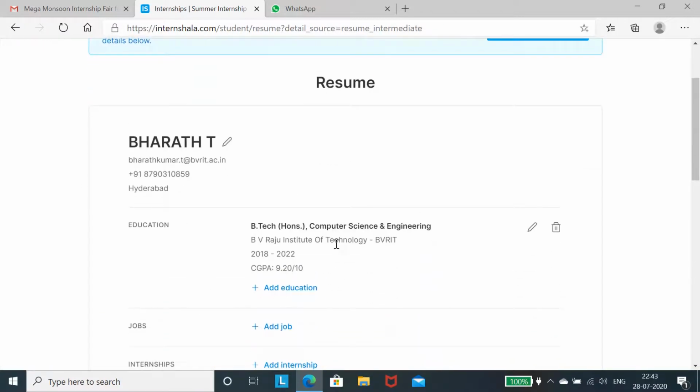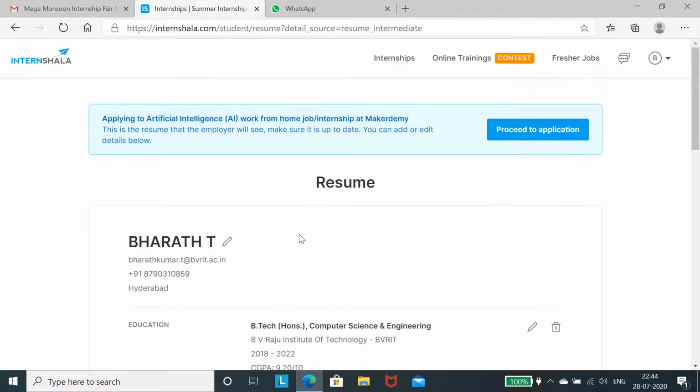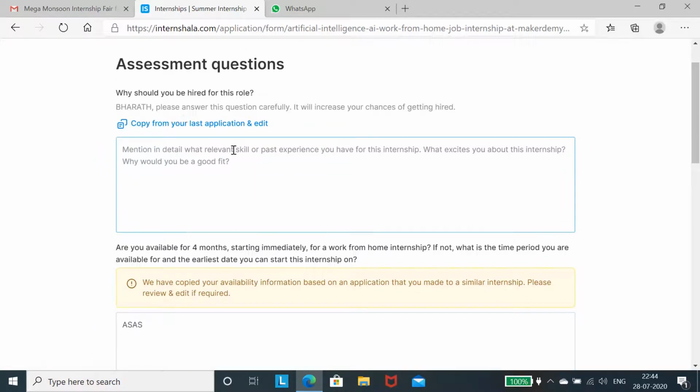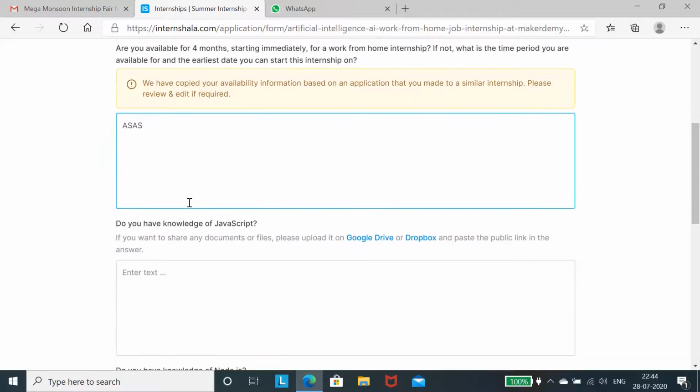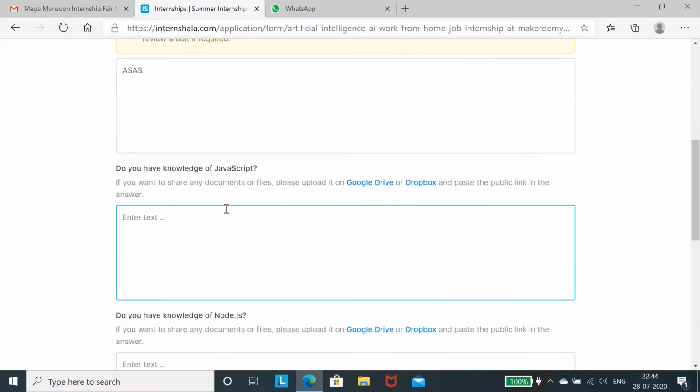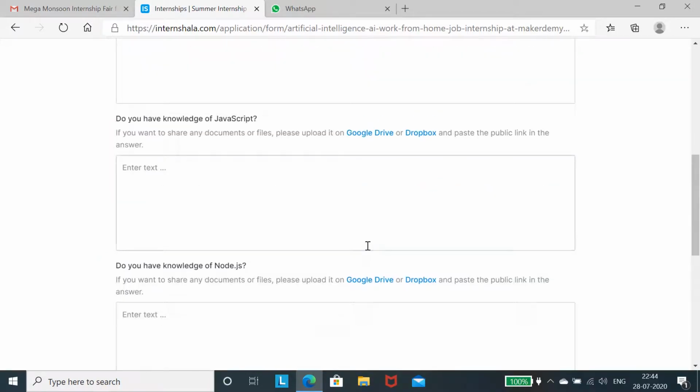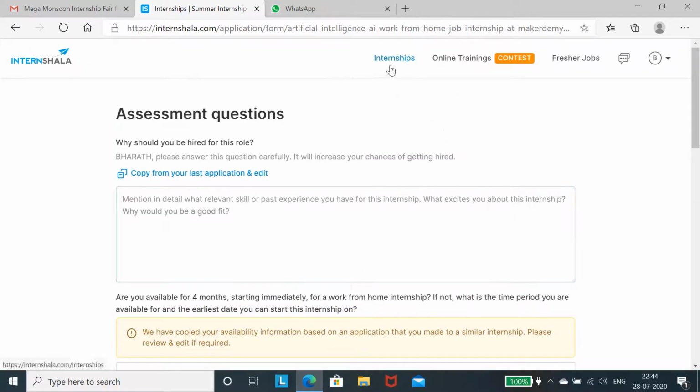Once you have filled all those details, they will be repeated and carried over for every application, so there is no need to fill them every time. You can directly proceed to applications. For the information you have to write, you have already written something that you can also copy from this. After filling in all the relevant details, you can go for submission. Clear? I hope it is clear.